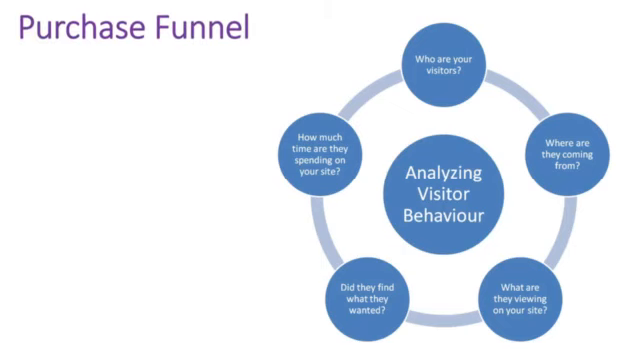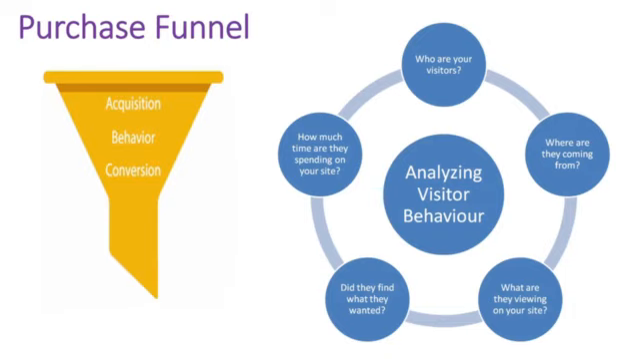Then the next part we have seen is the purchase funnel, which is used to observe the behavior of the visitor, how the visitor becomes your ultimate customer, that is the acquisition, behavior and conversion. Three steps we have seen, and we have also studied the behavioral analysis of the visitor, that is who they are, from where they are visiting, and what they are viewing. We have studied how this purchase funnel actually works.